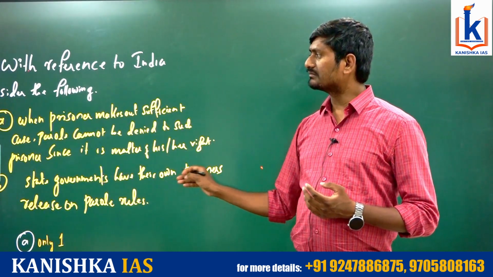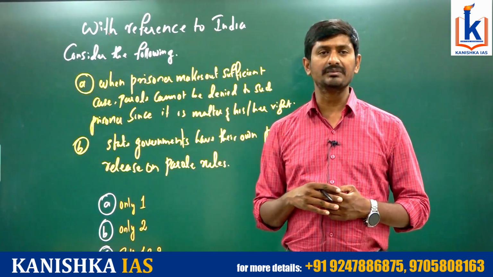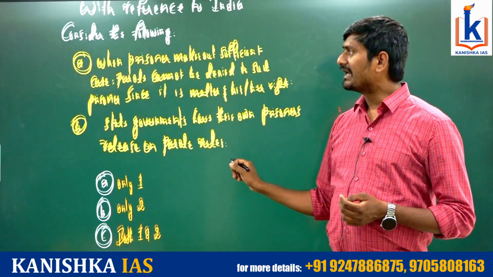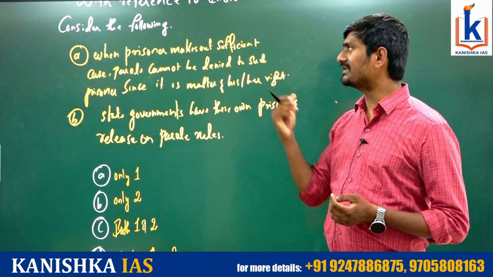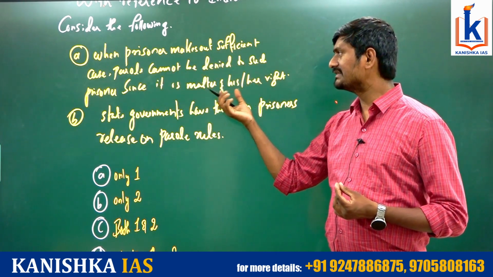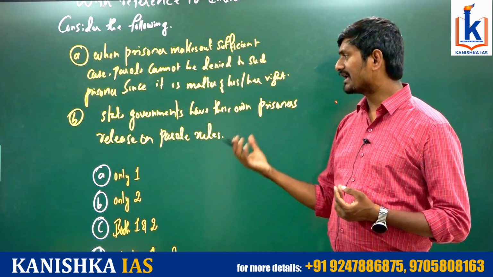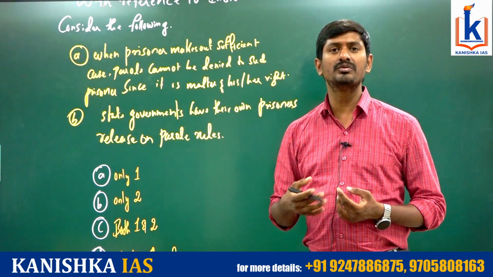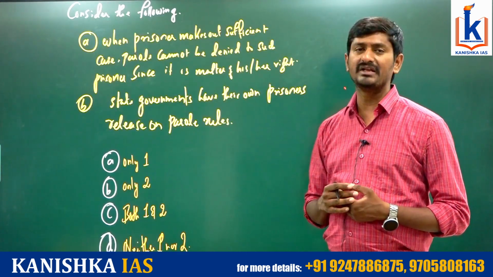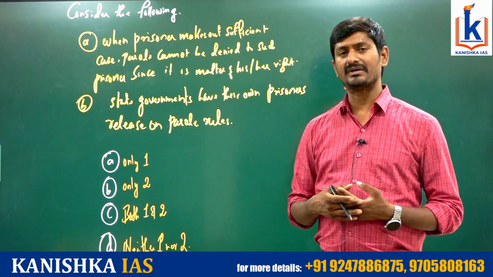Coming to the question that was asked in the UPSC prelims, with reference to India, consider the following. Statement number 1 is, when a prisoner makes a sufficient case, parole cannot be denied to such a prisoner since it is a matter of his right. And the second one is, whether the state governments have the power to make their own rules or not. This is the second statement. So these four options have been given. So let us get into the topic.